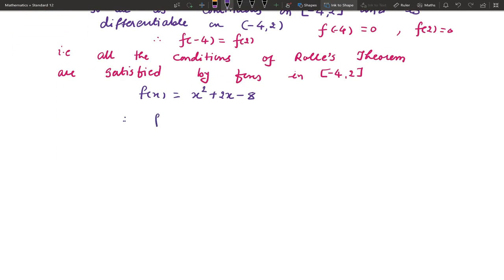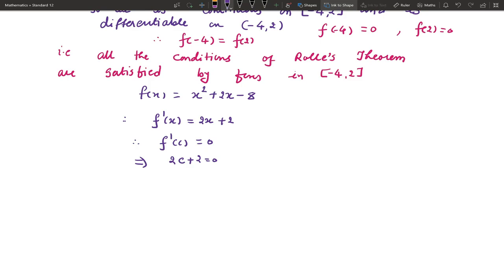Therefore f prime x is 2x plus 2. Therefore f prime c equal to 0. First find f prime x, replace x by c and put f prime c equal to 0. So 2c plus 2 equal to 0.